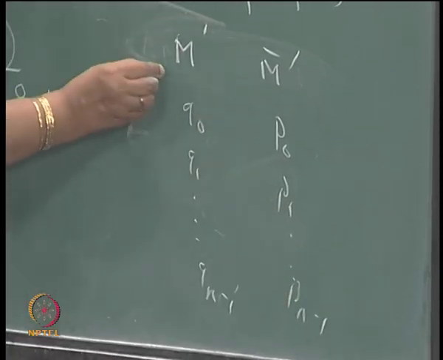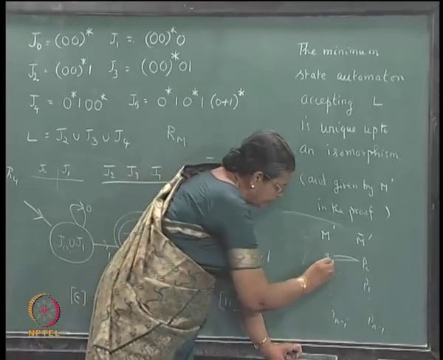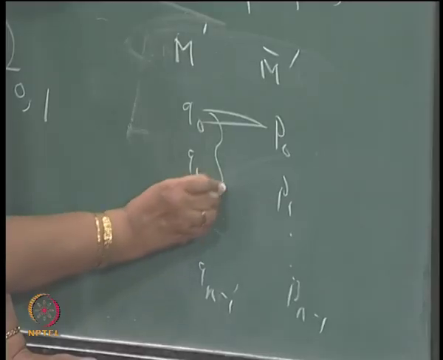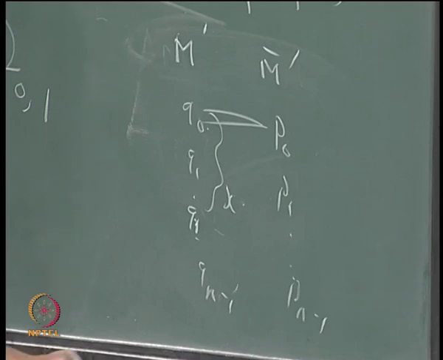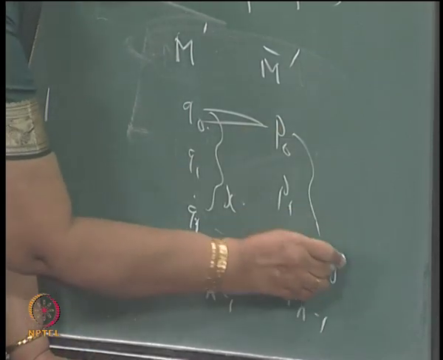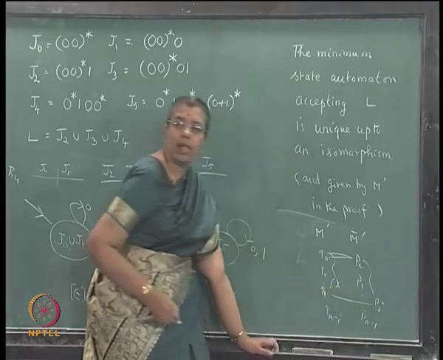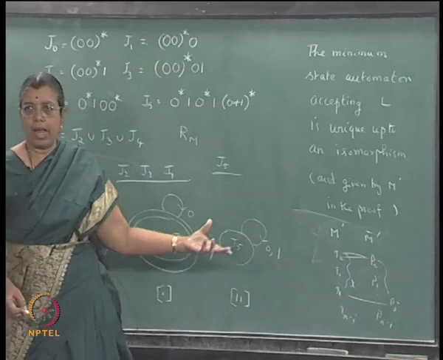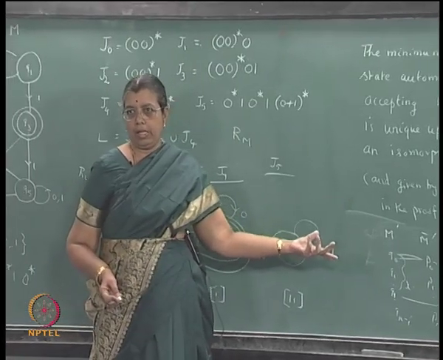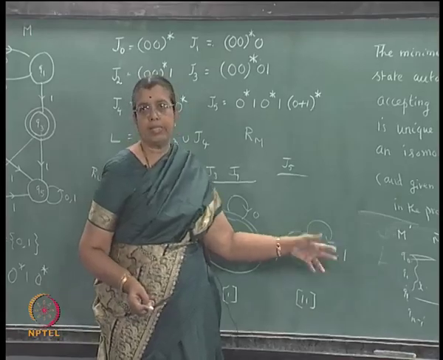Now, the initial states correspond to each other, and if a string x takes you from q0 to qi, the same string x will take you from p0 to some pj, and qi corresponds to pj. Like that each state can be identified with another state. So, this identification is consistent.